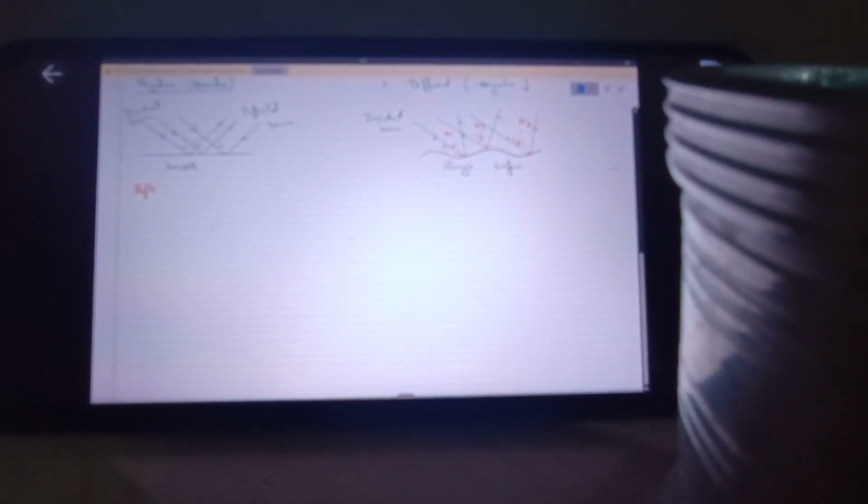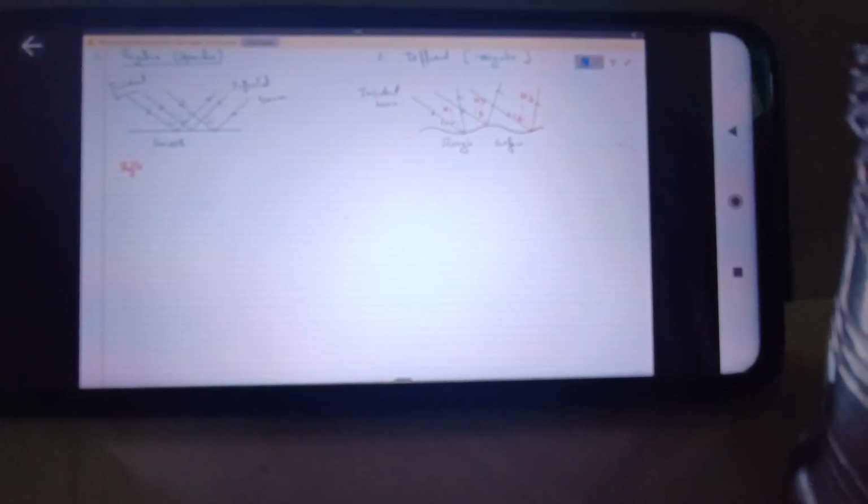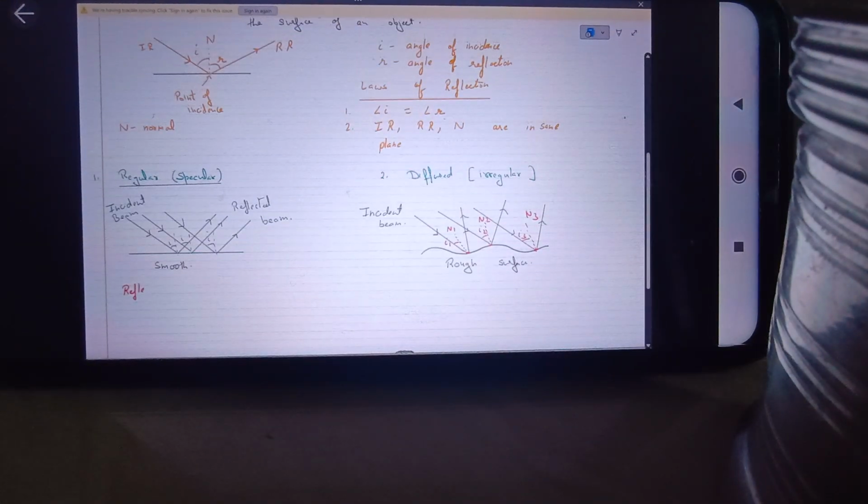Ma'am, yes, Peter. Light is said to have a dual nature of both a particle and a wave. So, ma'am, can you elaborate on the point that light is a form of particle, as I said in the sentence? Okay. See, in this chapter, we have to discuss these two.